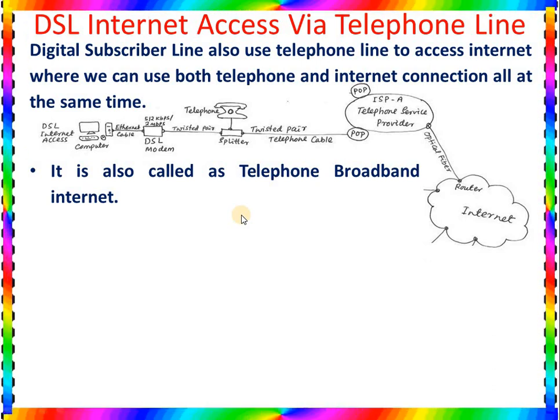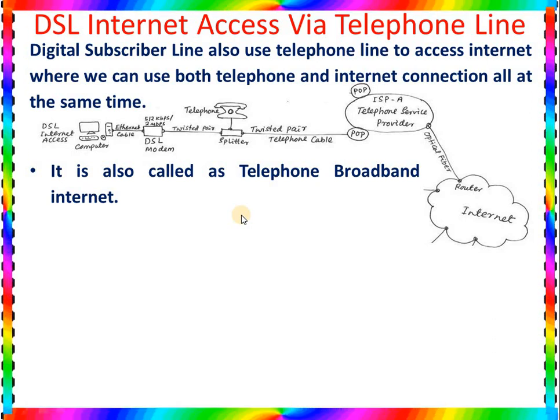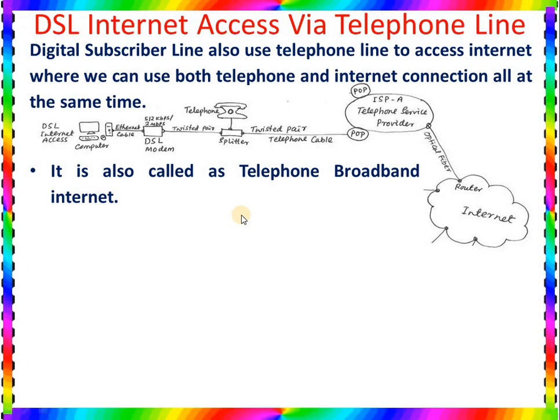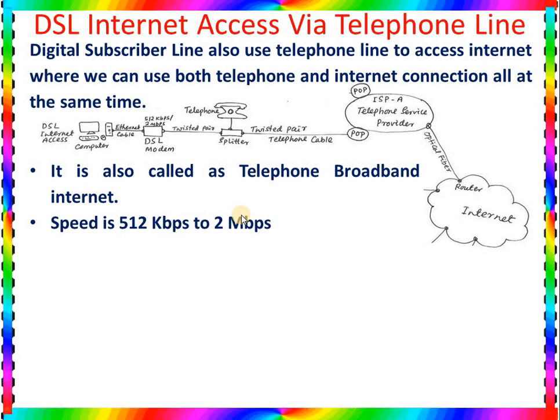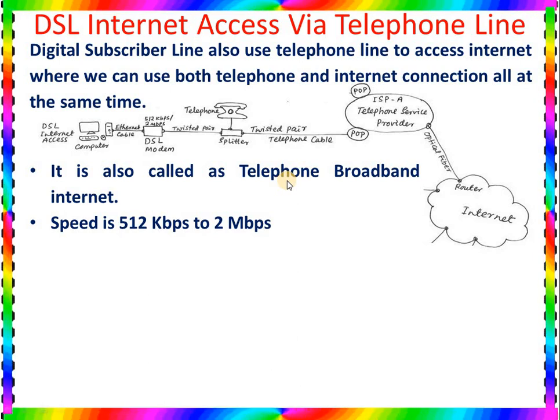Actually, dial-up internet was very slow, but DSL became a newer technology than dial-up. That's why it was a bit faster. The speed is up to 512 kbps to 2 Mbps. That's why it was called telephone broadband internet.